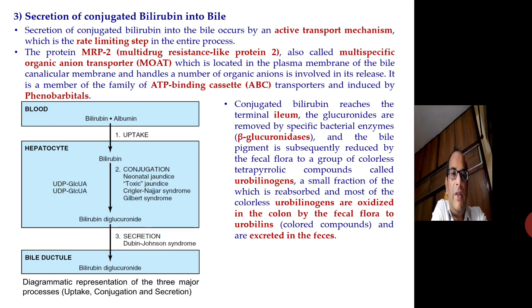Conjugated bilirubin reaches the terminal ileum of the small intestine. The glucuronides are removed by specific bacterial enzymes called beta-glucuronidases, and the bile pigment is subsequently reduced by the fecal flora to a group of colorless tetrapyrrolic compounds called urobilinogens, a small fraction of which is absorbed, and most of the colorless urobilinogens are oxidized in the colon, that is the large intestine, by the fecal flora to urobilins, which are colored compounds and are excreted in the feces. They also give the characteristic color to the feces.